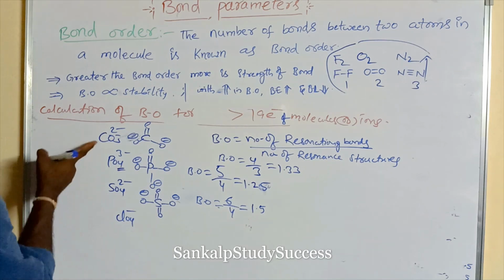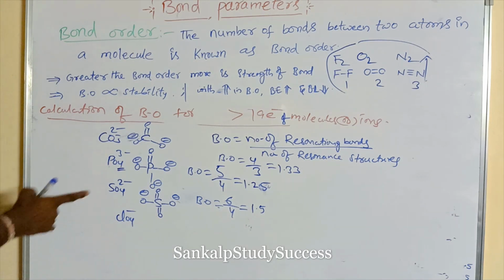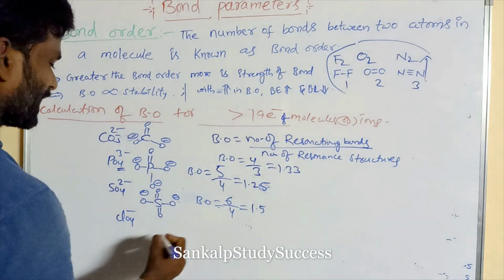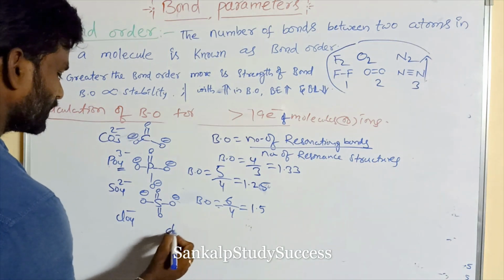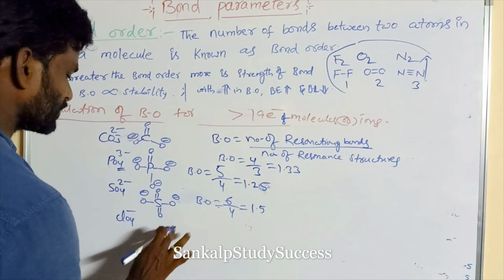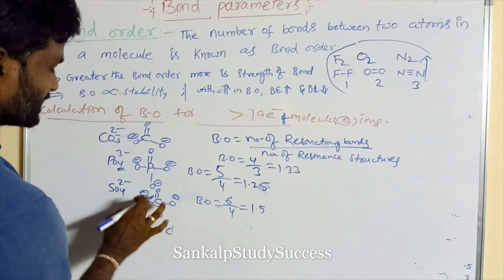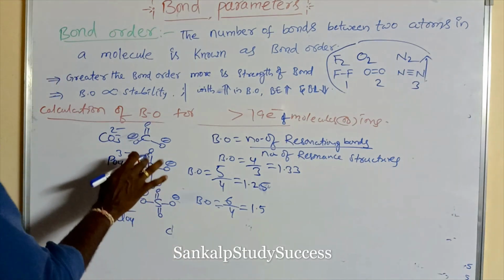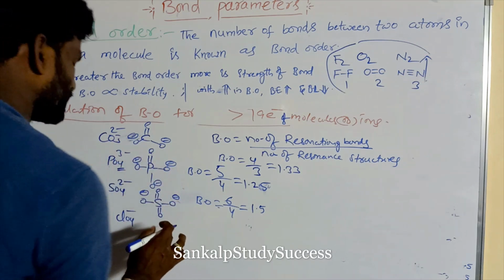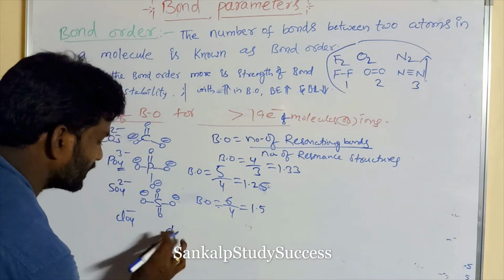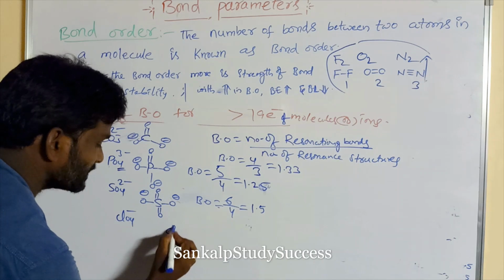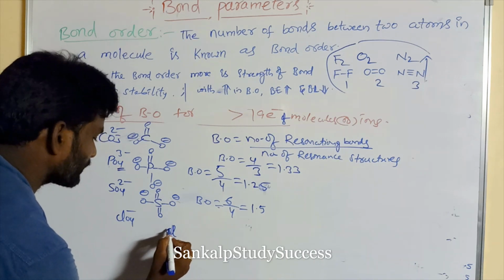Similarly, chlorate, ClO4 minus. So this is carbonate, this is phosphate, this is sulfate, this is chlorate. For chlorate, how to calculate bond order? Chlorine is in the 7th group. Sulfur is in the 6th group, containing 6 bonds. Phosphorus belongs to the 5th group, that is 5 bonds. But chlorine is in the 7th group, so it has 7 bonds.